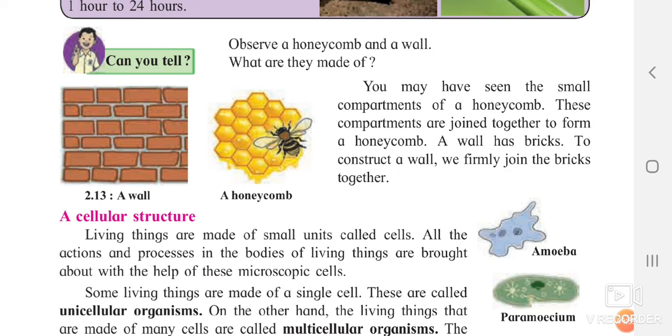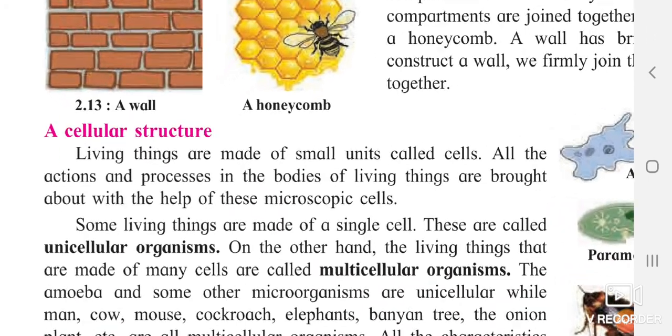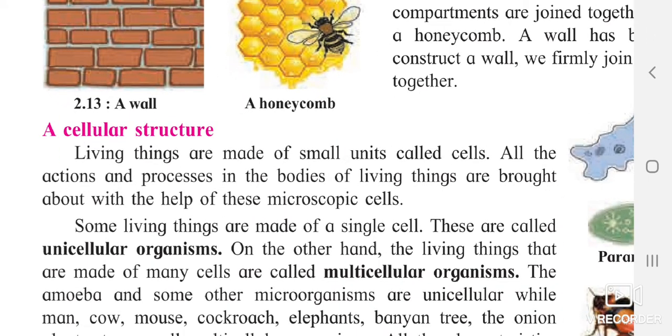Living things are made up of small units called cells. What are living things made up of? All living things, the plants, the animals, and we ourselves, are made up of tiny units called cells. All the actions and processes in the bodies of living things are brought about with the help of these microscopic cells. Whatever actions and processes are carried out in our body are because of these cells.